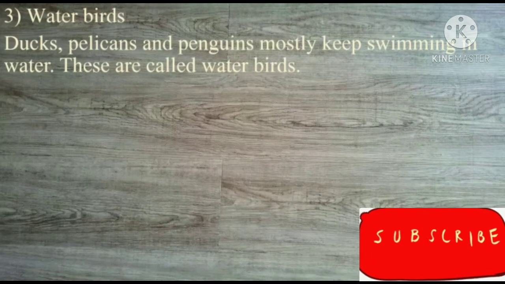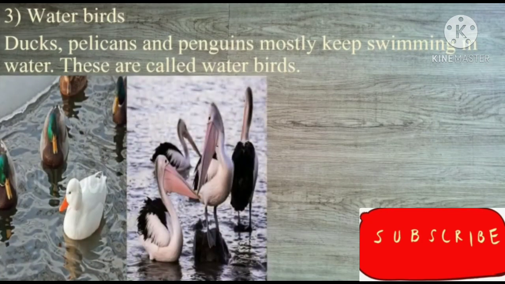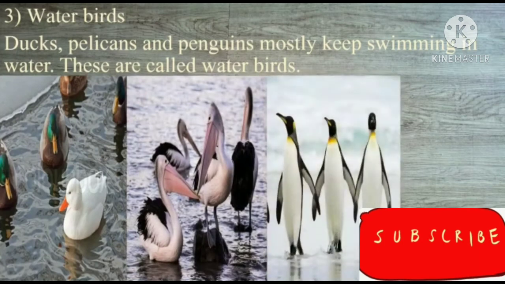The next one is water birds. It is also called swimming birds, like ducks, pelicans and penguins, which mostly keep swimming in the water. Correct? Yes. So here are the three examples. First image is of a duck. Second image is of pelicans. Yes, this type of bird is called a pelican. And the third image is of penguins. So here you can see mostly they keep swimming in the water. So they are called water birds.